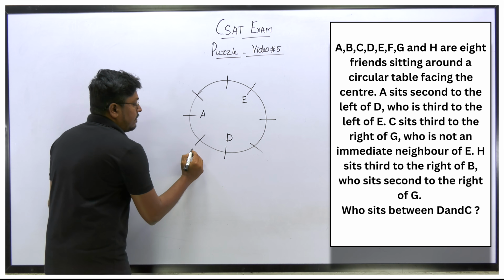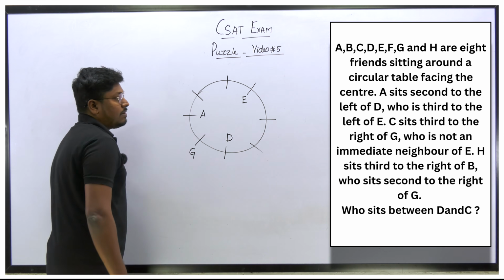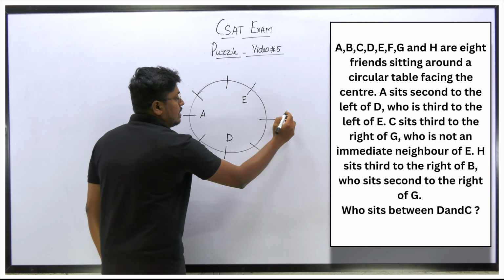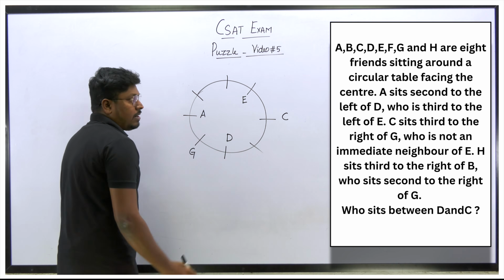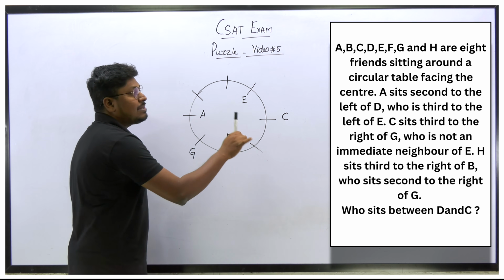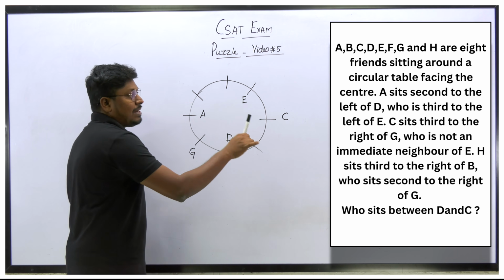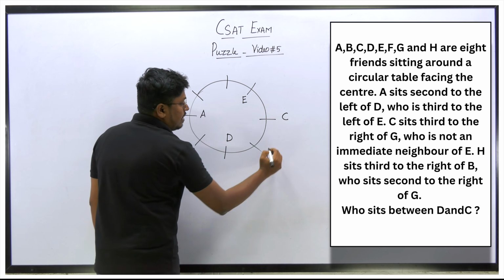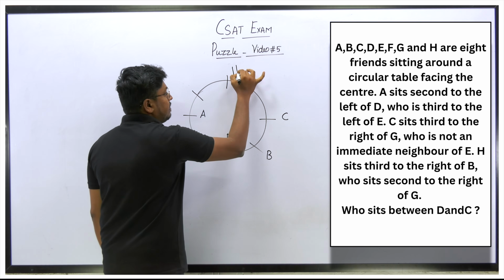So in case I am fixing G here, we know that G's right-hand side at the third place is C. So 1, 2 and 3. So this will be C, right? And the next point, G is not an immediate neighbor of E. Next point, H sits third to the right of B. So B's right-hand side at the third place must be H. So if I fix B here, right-hand side 1, 2, 3, this will be H.